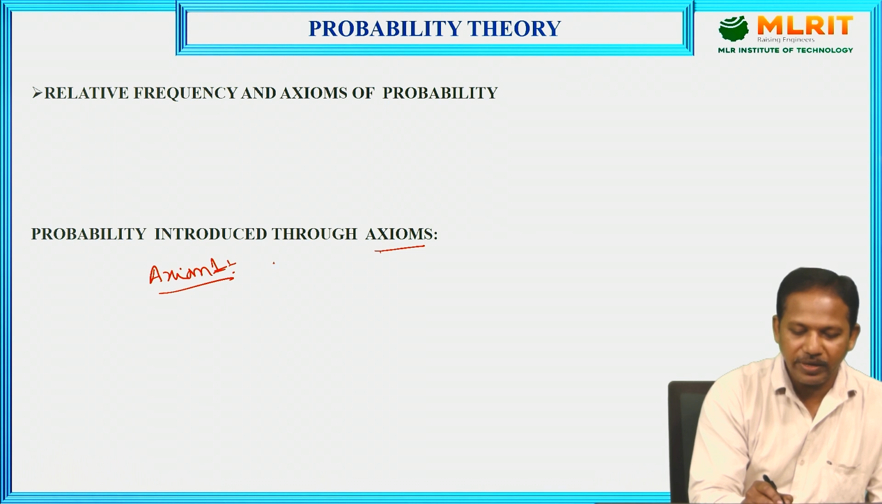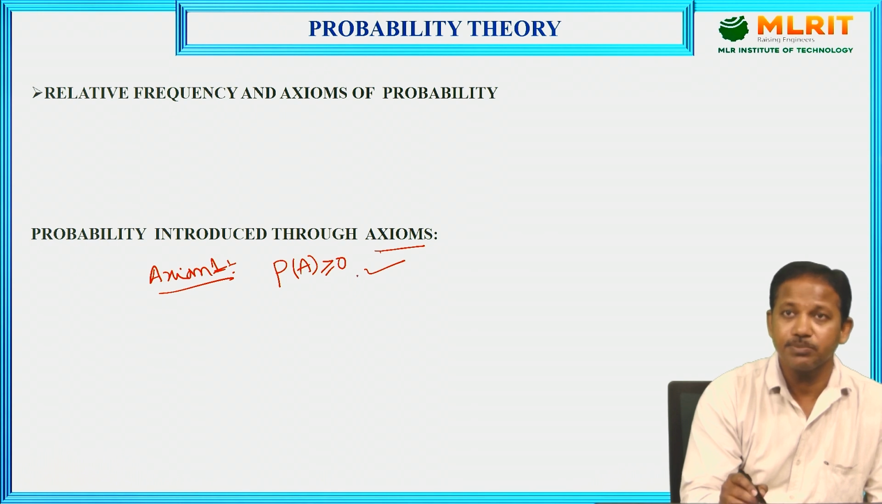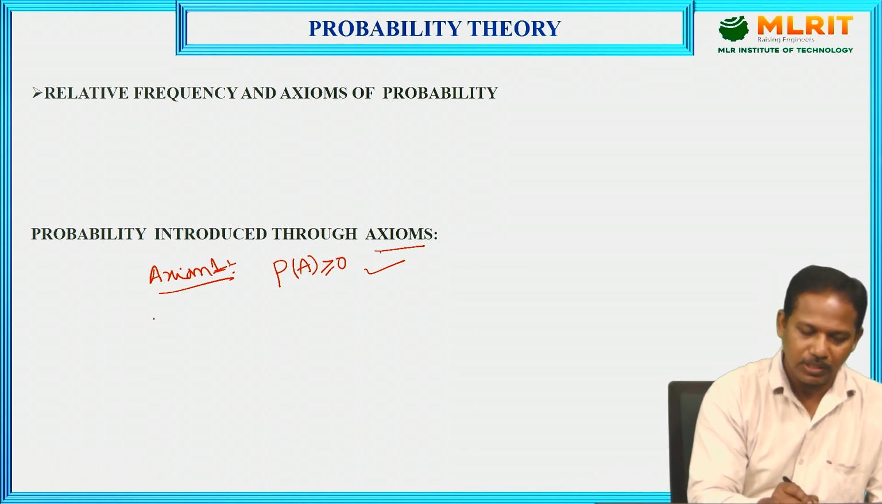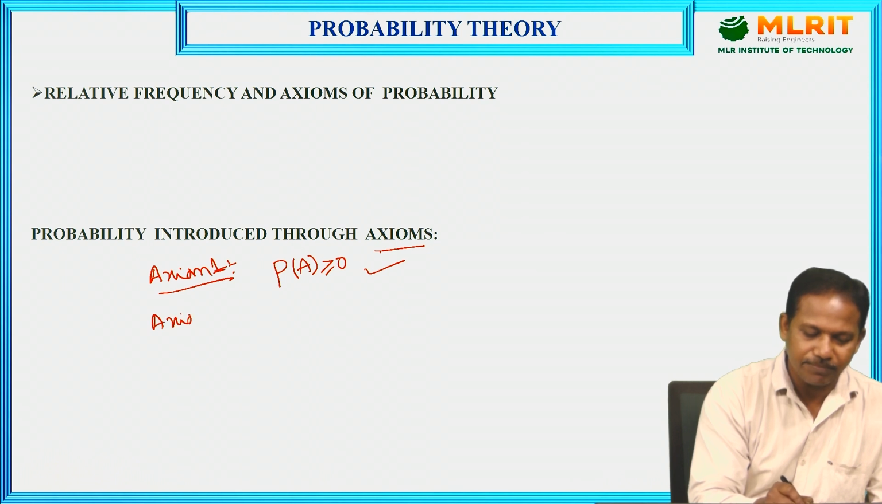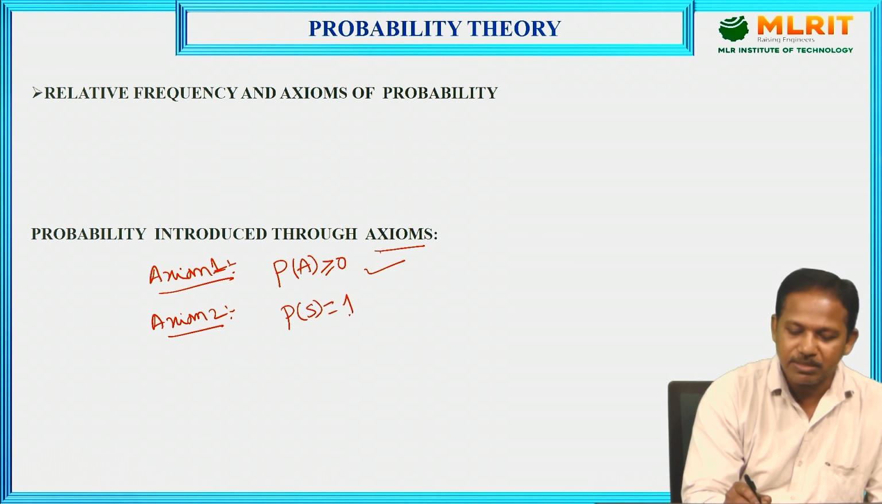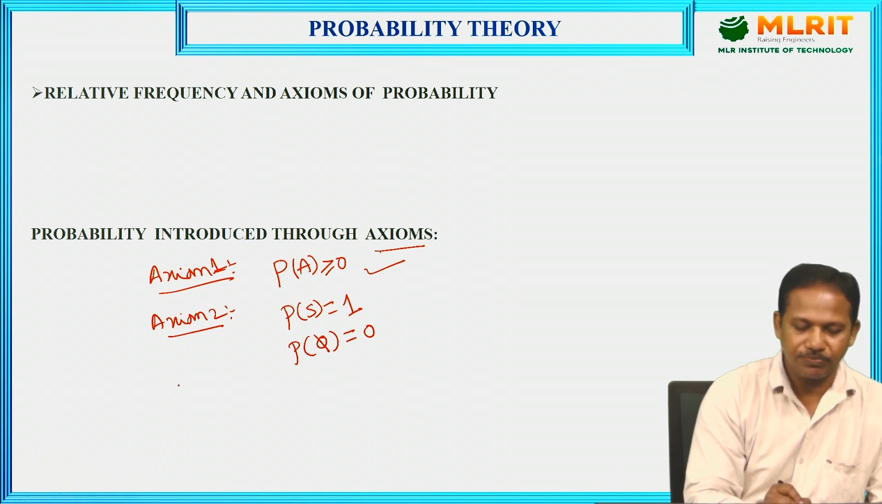So here always the probability of event A must be greater than or equal to 0. This is the first axiom. Always probability must be greater than 0 and less than 1 only. Next, second axiom. So that is always the probability of sample space must be equal to 1 and probability of null must be equal to 0. That is the axiom 2. Next, third one, axiom 3.